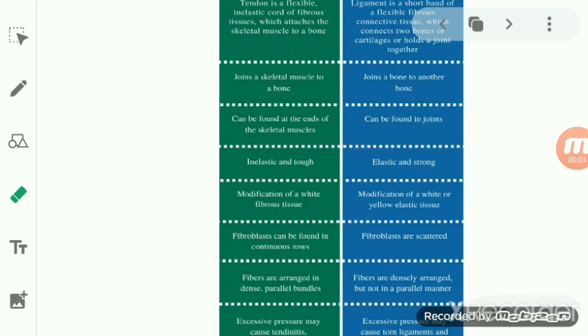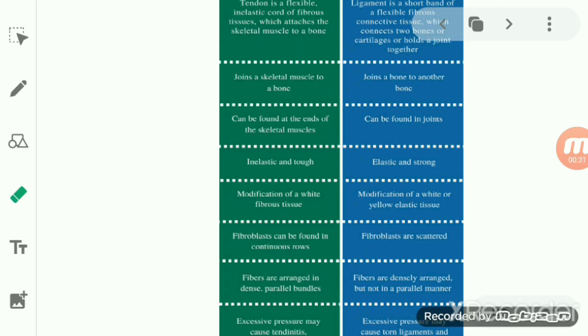So students, we were talking about the dense regular connective tissue, and we studied how dense regular connective tissue has two components in it, that is tendons and ligaments. We also studied the nature and the structure of the tendons and ligaments. Now we will see the difference between the tendon and ligament.